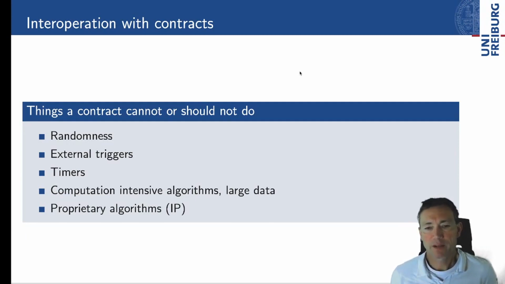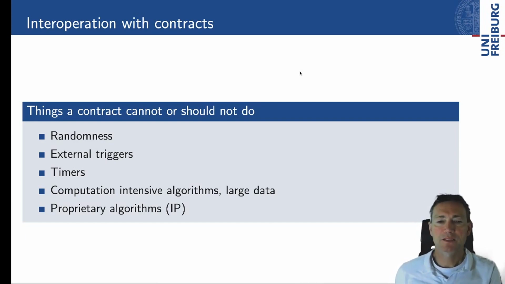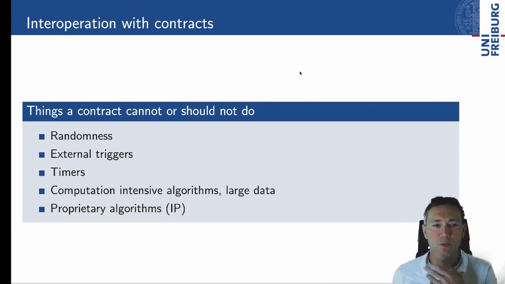One example is randomness or external triggers. You're executing deterministically, so how should you be random, or what should trigger you? Also timers. Another thing is computation-intensive algorithms that operate on large data. That's just too costly to run on the blockchain. Also, having proprietary algorithms on the blockchain is not such a good idea, because everyone can look inside.